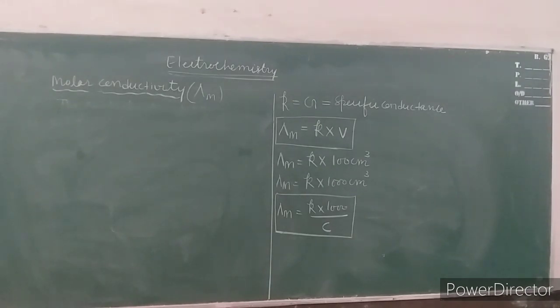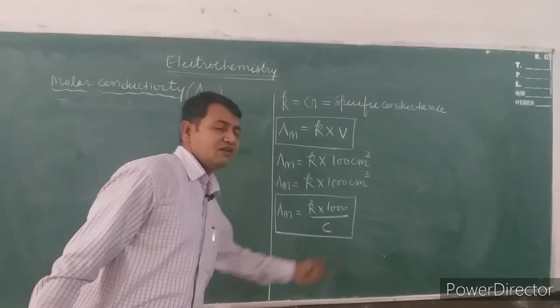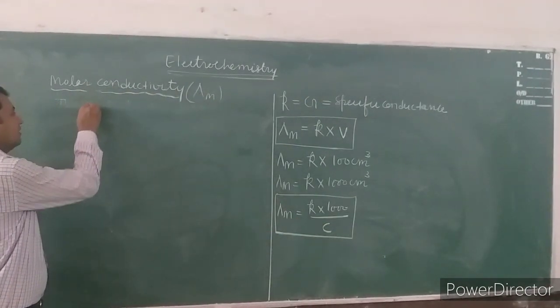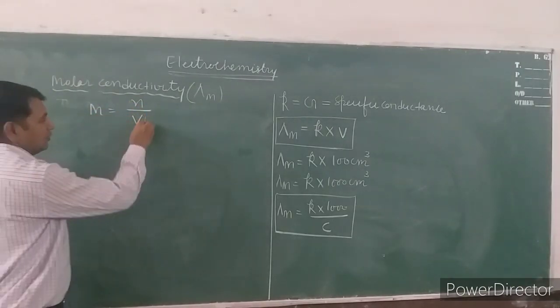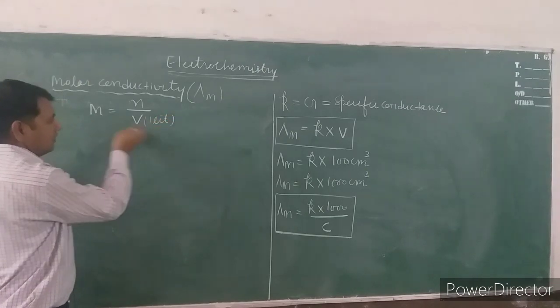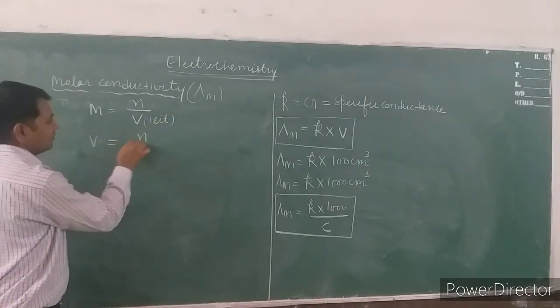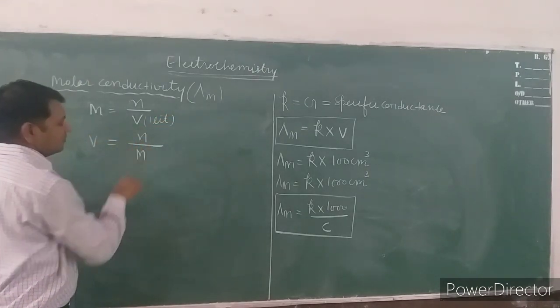One more thing, you will be surprised how this relation comes here. We know that the molarity is equal to number of moles in the 1 liter volume. So if we interchange, volume will be equal to number of moles upon molarity.